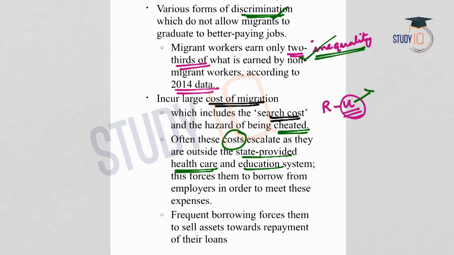We have seen that due to rural-urban migration, the urban informal economy has expanded. So what happens? The urban informal economy is not able to provide basic necessities to the increasing number of migrants, like drinking water, health facilities, basic education, etc. So what will the migrants do? They will have to spend from their own pockets to meet these basic requirements. This will again escalate the cost of living of these migrants. And to meet this increased cost of living, in many cases the migrants borrow from their employers. So finally they will end up in a debt trap. So these are all the issues associated with internal migrants in India.